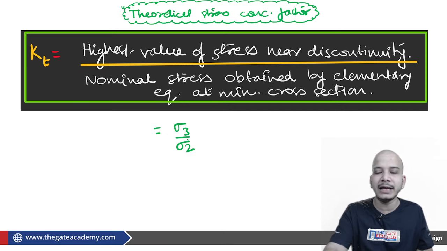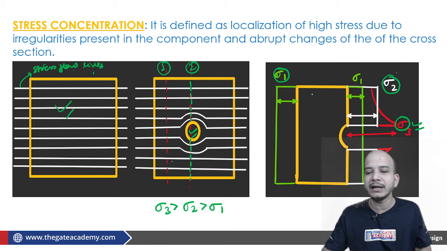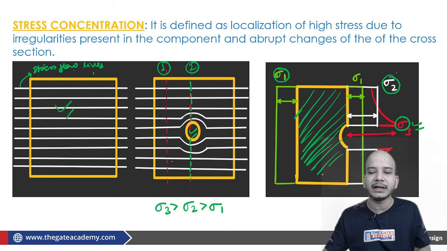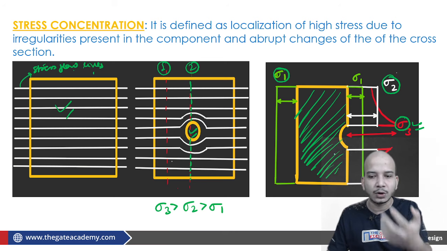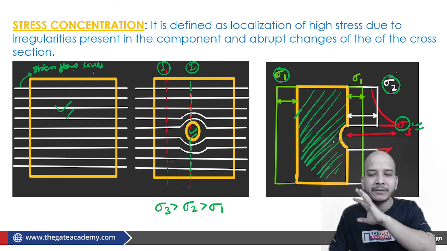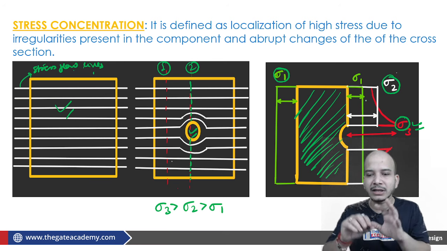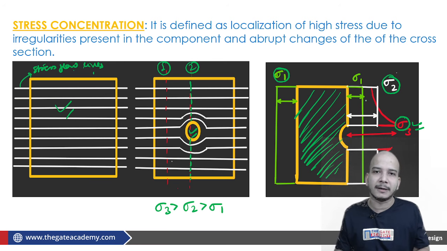sigma 3 upon sigma 2. In this particular case, I haven't considered anything about what this material is, whether it is ductile, brittle, whether it is having a coarse granular structure or fine granular structure. I haven't considered anything, and I have just represented this mathematical model. Okay, and I have come to this point.